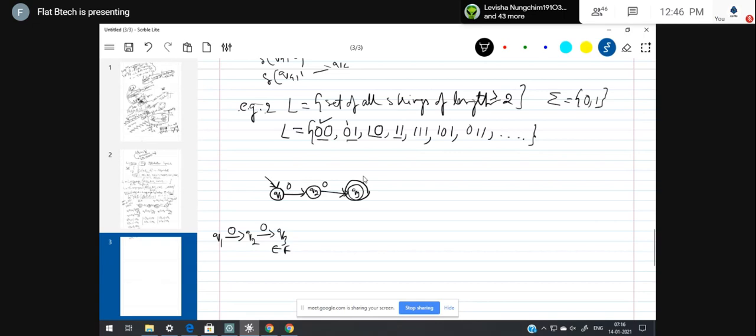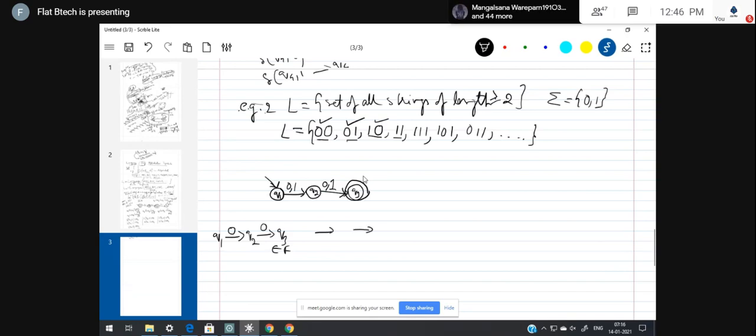And then the next one, 01. For 01, 0 is already there, the path is provided, and for 1 you just add it here. So it is accepted. Next, for 10, just insert another level here: 1, and then 0 is also there, accepted. Next, for 11, no need.